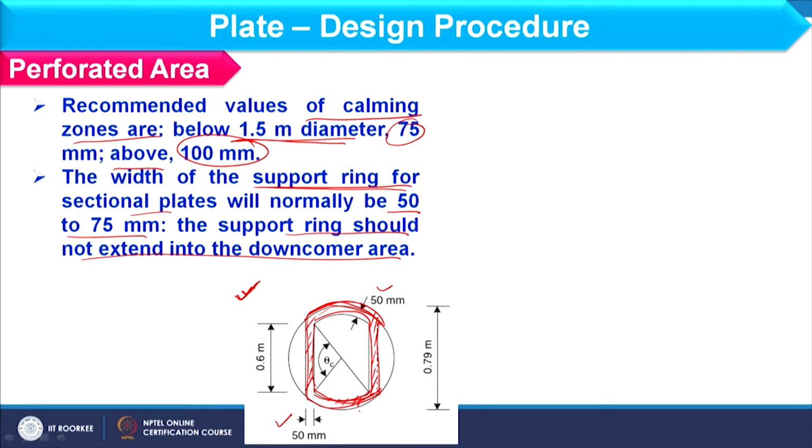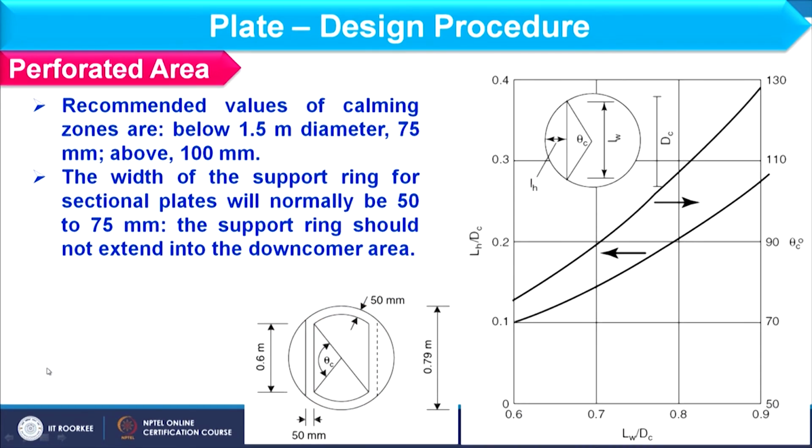Let us see that. To find out the perforated area, we should find out the theta value, which is the angle made by the chord with the center of the plate. So, that angle is basically theta c, and that we can see from this graph. You see here I am having LW by DC, that is basically the chord length by DC.